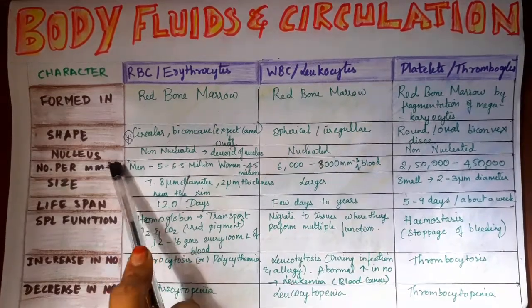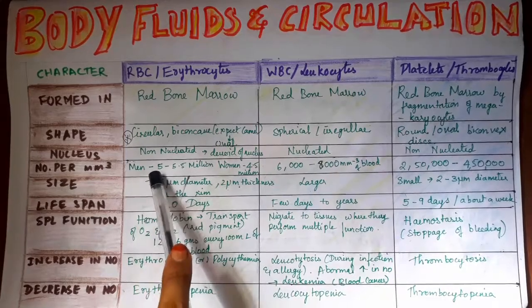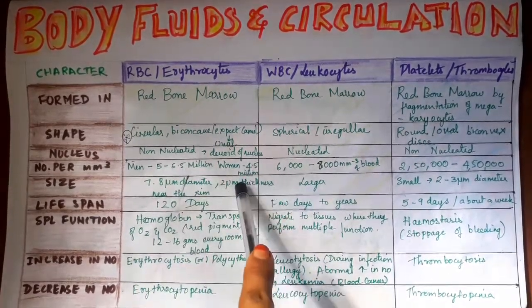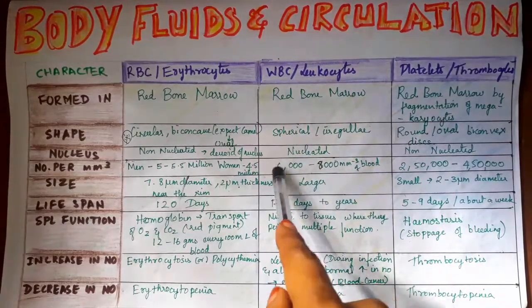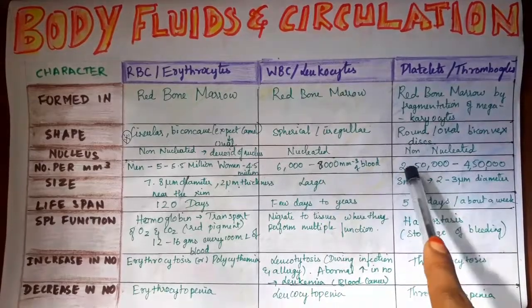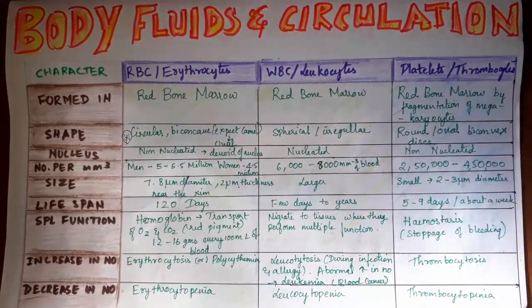Number per cubic millimeter. It's data, you have to keep it in mind. In men, RBCs are 5 to 5.5 million, in women 4.5 million. WBCs are 6,000 to 8,000, and platelets are 2,50,000 to 4,50,000.